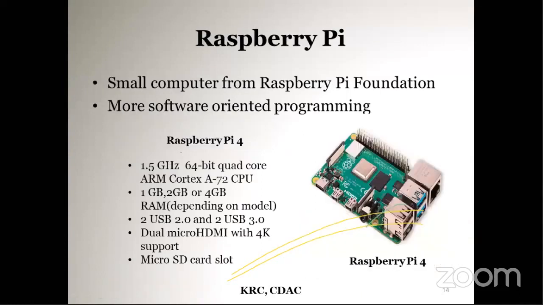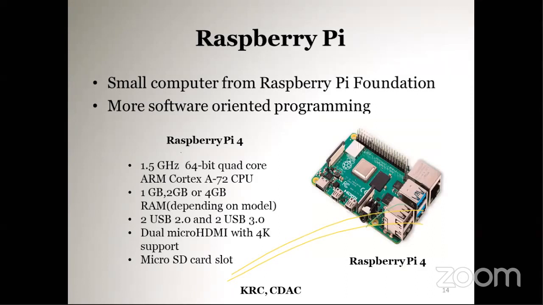Another one is the Raspberry Pi. This is also an amazing kit to learn computer science, programming, and electronics. It's actually a computer itself, a small computer the size of a credit card. It has inbuilt Wi-Fi, Bluetooth, and Ethernet.